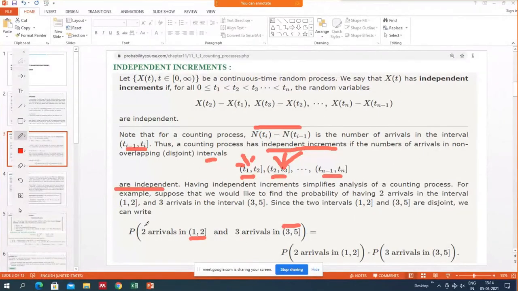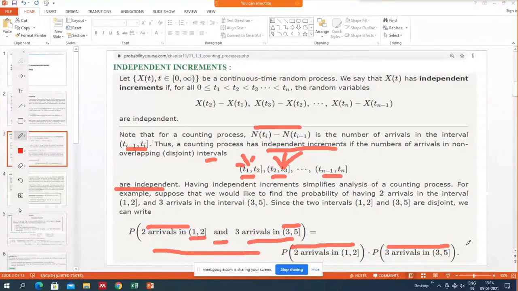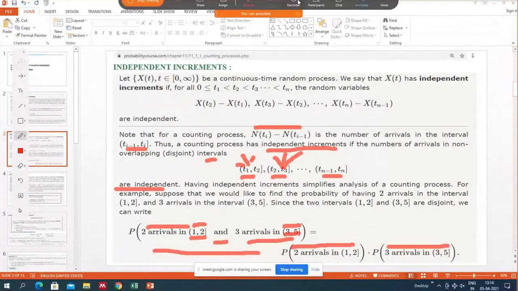So they are non-overlapping intervals, 1 to 2 and 3 to 5. And this is the event: 2 arrivals in this interval and 3 arrivals in this interval, and this is the intersection. We say that it's a counting process, so this is independent. That is, we can calculate the probability of 2 arrivals in this interval and 3 arrivals in this interval, and then we multiply, and we get the probability of A intersection B equals probability of A times probability of B. But this is true only if the intervals are non-overlapping. Like if one is 1 to 2 and another one is 1 to 5, then this is not true. So you have to take care that the intervals should be non-overlapping.